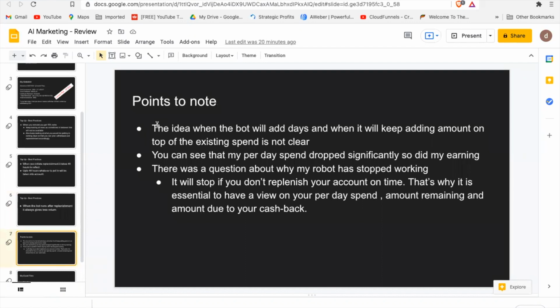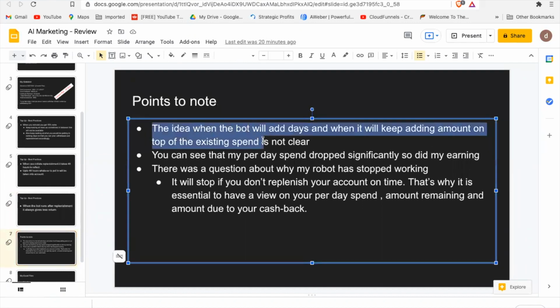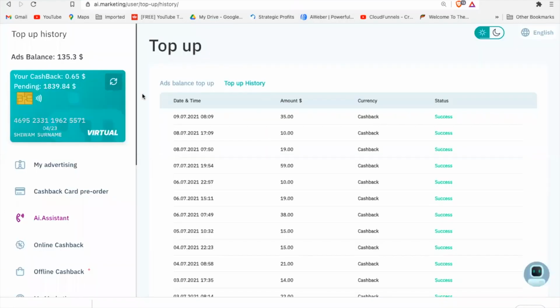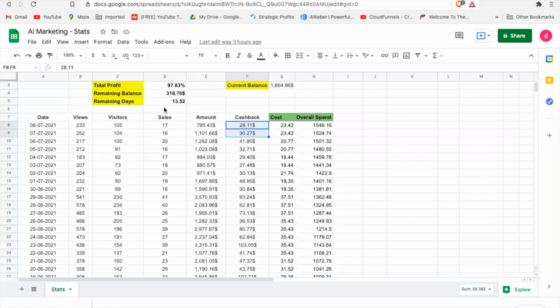This is another very important one: when the bot will add days and when it will keep adding amount on top of the existing spend is not clear. What I mean by that is, see, for example, today I have got $135 in my account, right? When you look at everyday spend, which I was showing you, everyday spend is around $23. I have got $316 in my account, so I have money for 14 days odd. So whether the money which I've added, 135, should add me some days, right?